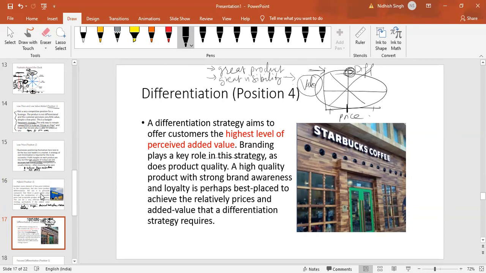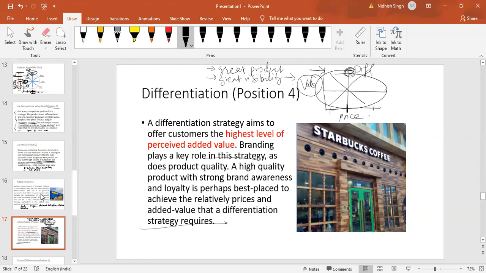A high quality product with strong brand awareness and loyalty is perhaps best placed to achieve the relatively high price and added value that a differentiation strategy requires. Are you fine with this so far? Make sense?